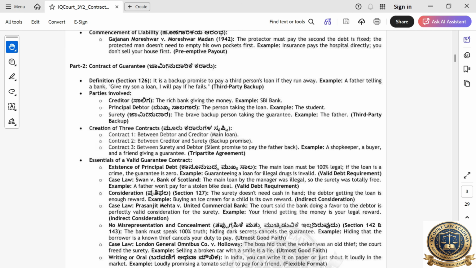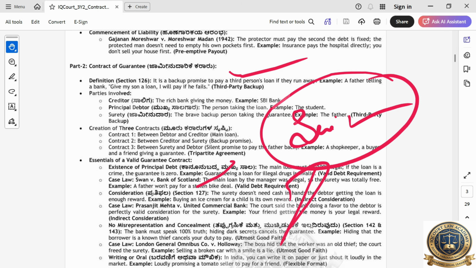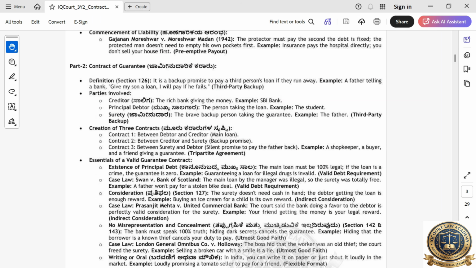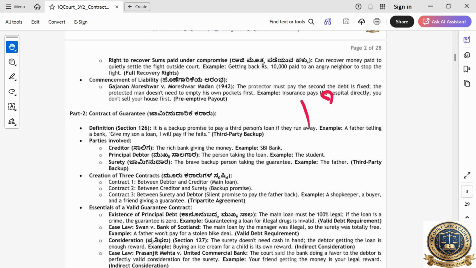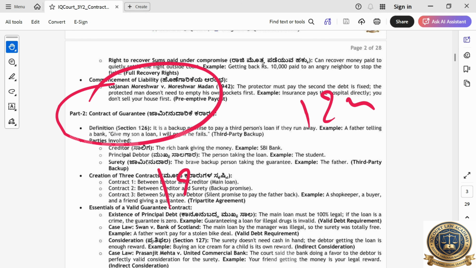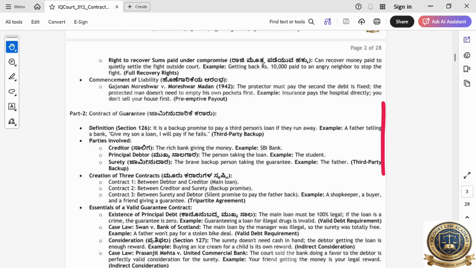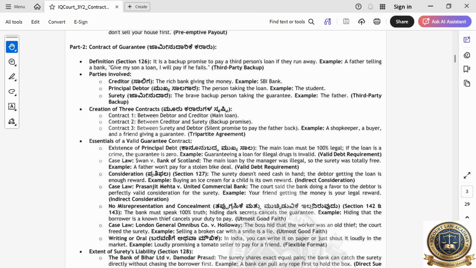Now the contract of guarantee. Guarantee means surety. In the bank, you will give a guarantee, you sign, right? I will become a surety, I will become a guarantor. That is a surety. That's very simple. Section number 124, 126. Indemnity holder is 124. The contract of guarantee is 126. Okay, very important. Both sections are similar. Only these two sections are important.